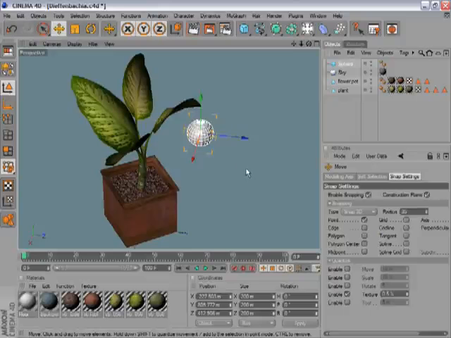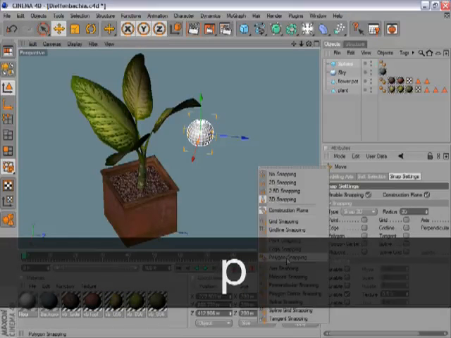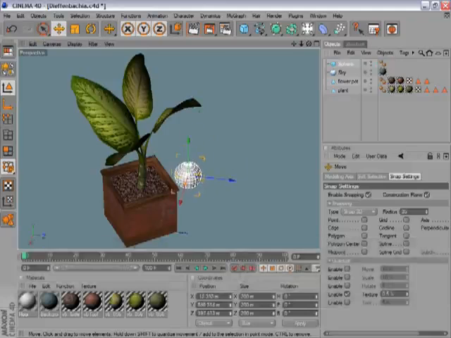If you're in the middle of modeling, however, you may not want to access your transformation tools in order to change the snap settings. What you then can do is press P and go, for example, from point snapping to axis snapping. The sphere now snaps to the axis of this plant.